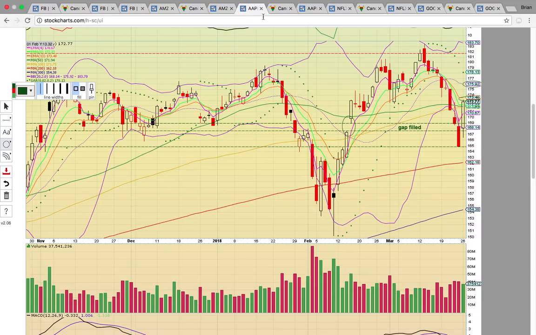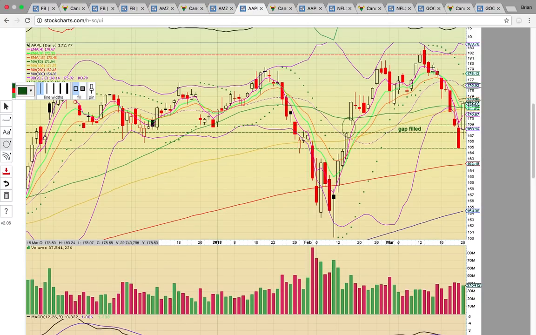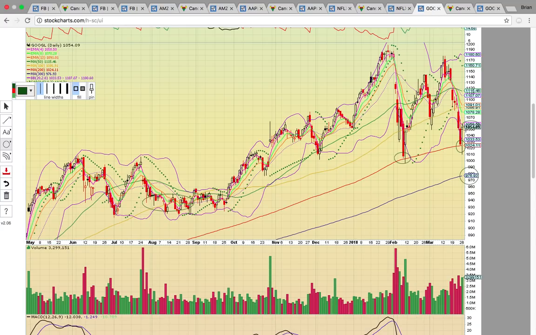If you look back here at Apple, you can see how it closed above the pink line. Google is still below the pink line, so it needs to get above. If it fails to get above that EMA4, that's going to signal the bears are still in control. Okay, so this is a short cover rally today, but it needs follow through. It has to close above, and then if it does, that's when you're looking at a run up to EMA8 and the 100-day simple moving average at 1086.